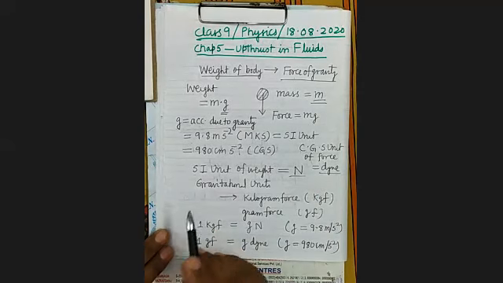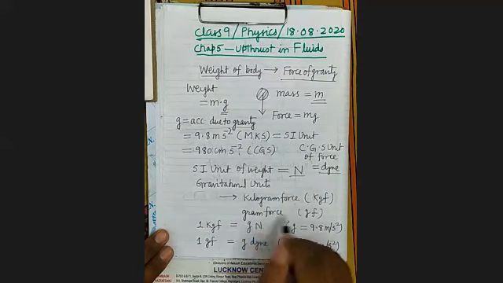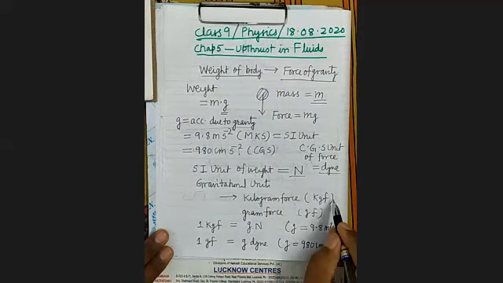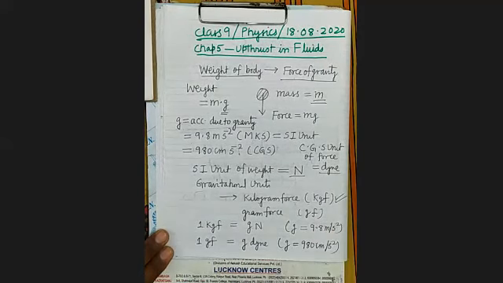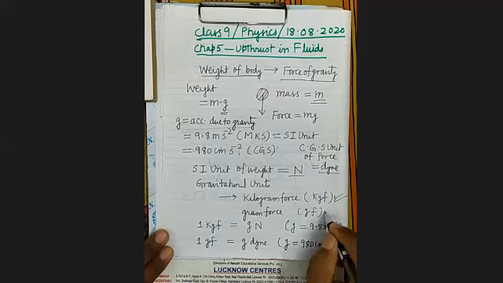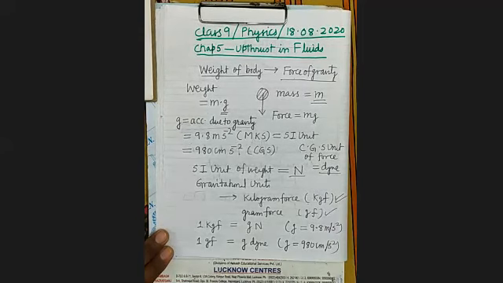Now see here, there are some gravitational units: kilogram force and gram force. Kilogram force is written as kgf. Gram force is written as gf. 1 kilogram force equals g Newton. 1 gram force equals g dyne.